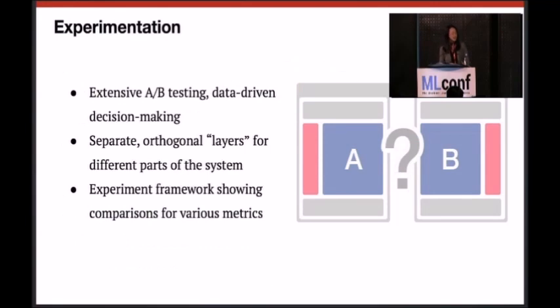Okay, some last notes about our experimentation methods. We are extremely data-driven in making decisions. We run extensive A/B tests to optimize for various value functions and watch out for impact on the target metrics. We also have different orthogonal layers set up for experiments so that you can run separate experiments from different parts of the product.